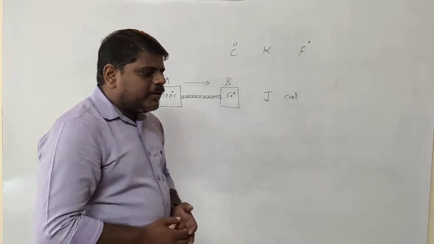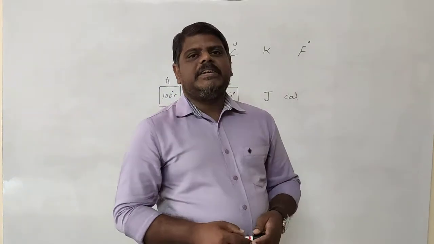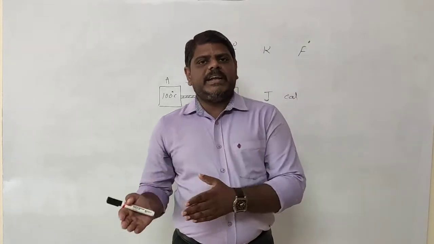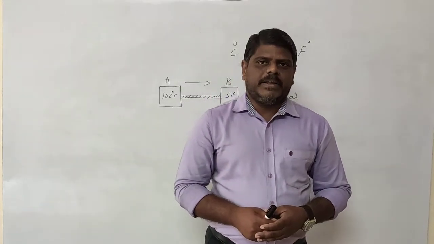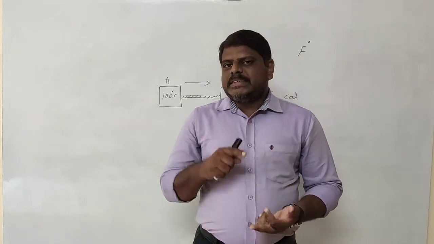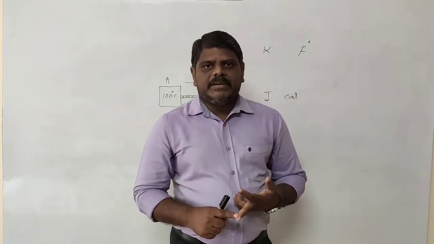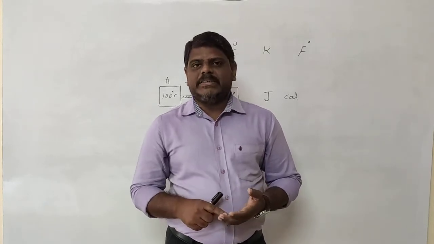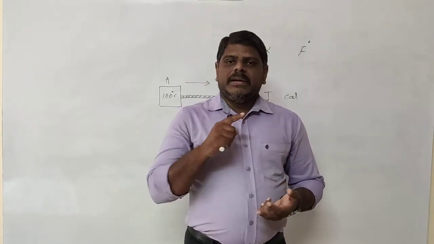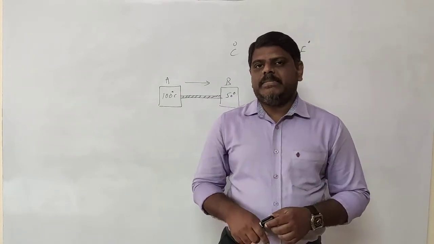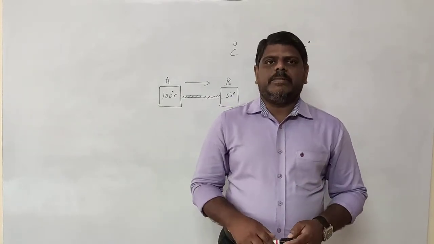So now we are going to discuss in how many ways the heat energy will transfer. Totally there are three ways in which the heat energy will transfer from one place to another place. The first one is called the conduction method, the second one is called the convection method, and the third one is called the radiation method. These are the three methods we are going to discuss in this chapter.